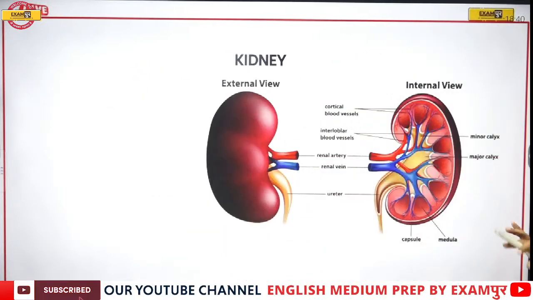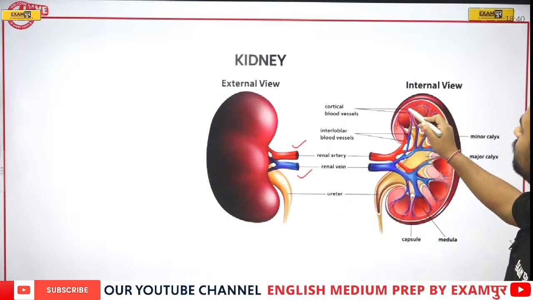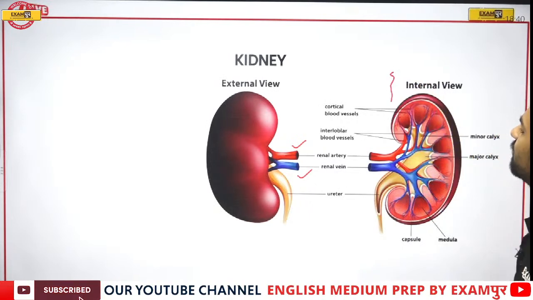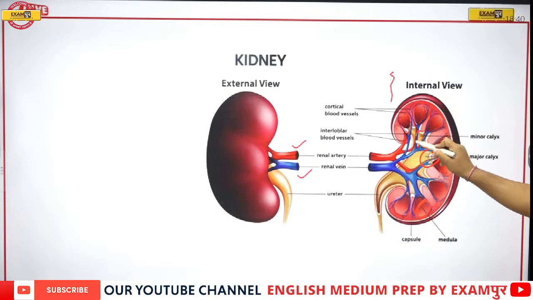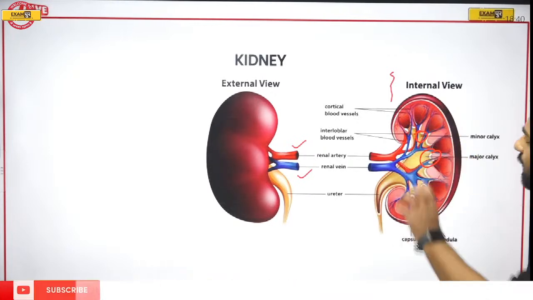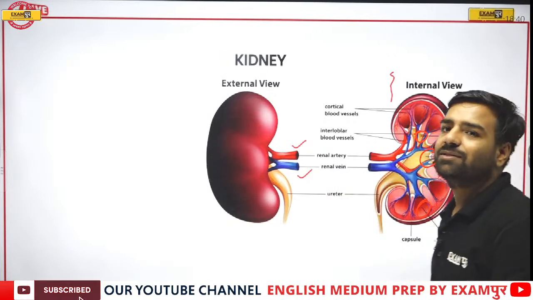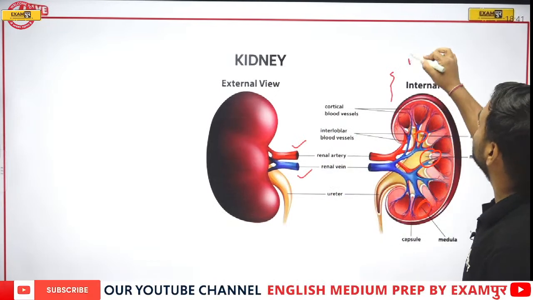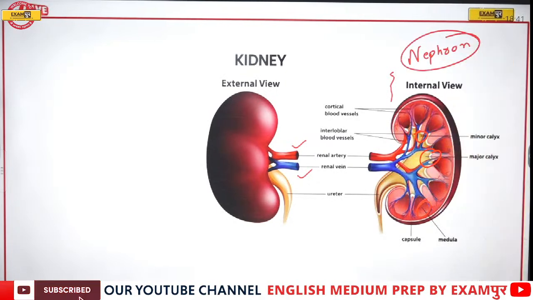Now talking about the kidney structure, just have a look. This is the renal artery, this is the renal vein. These are cortical blood vessels, the thin pipe-like structures. This is the ureter, this is the capsule, this one is the medulla, the major calyx, and inside we have the minor calyx. And the smallest parts, several small structures, are known as nephrons, which help in the filtration.